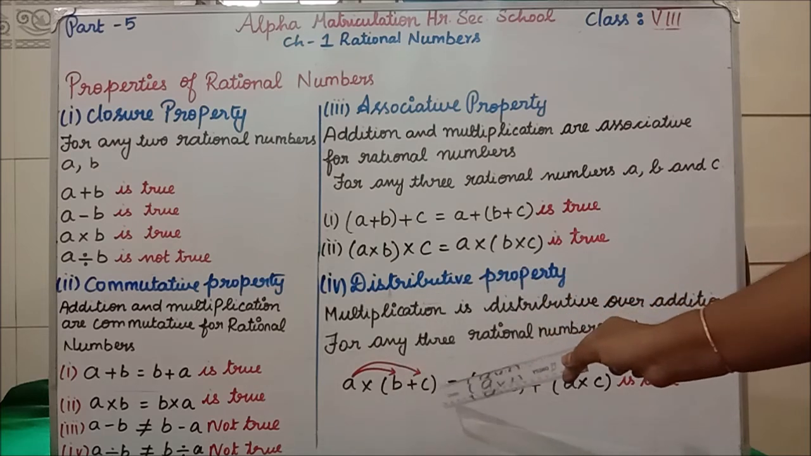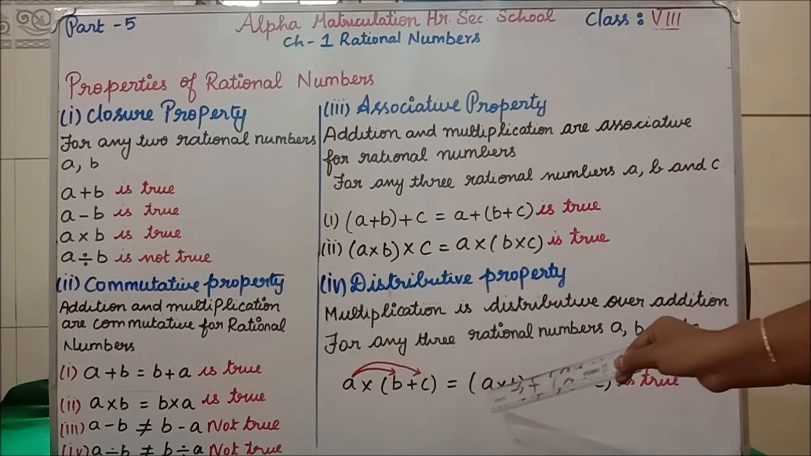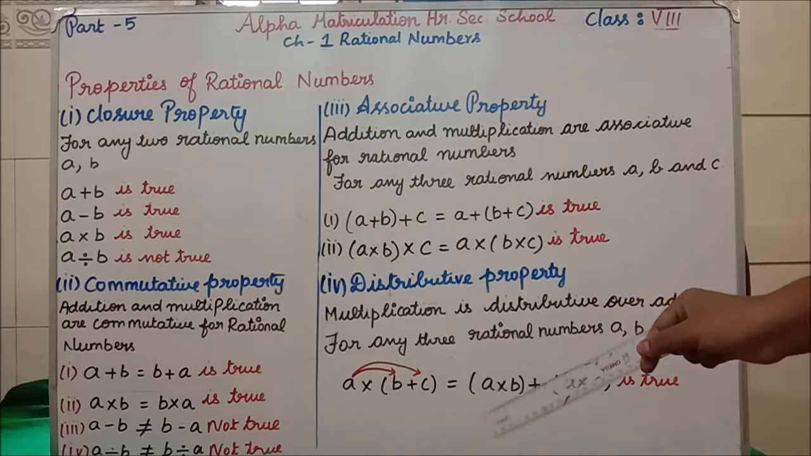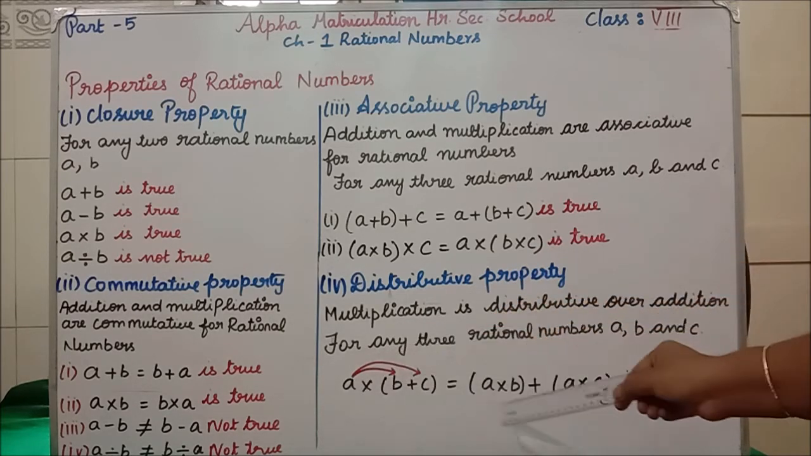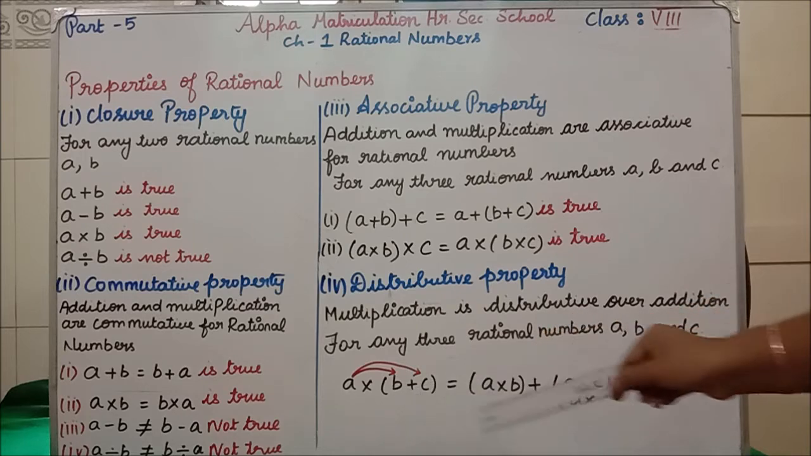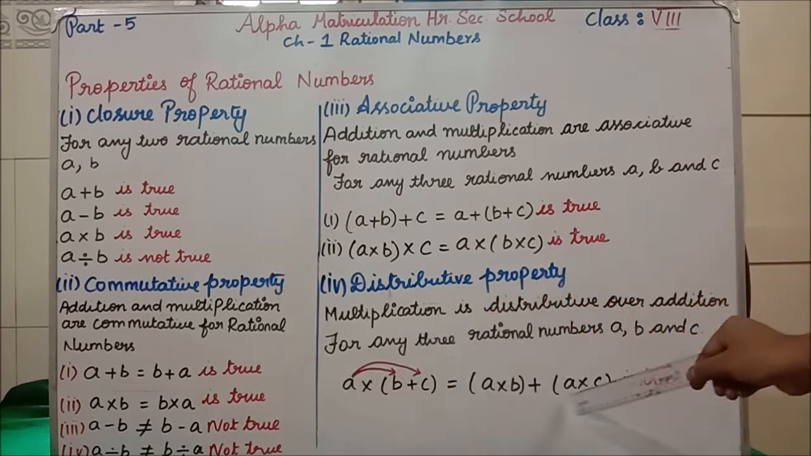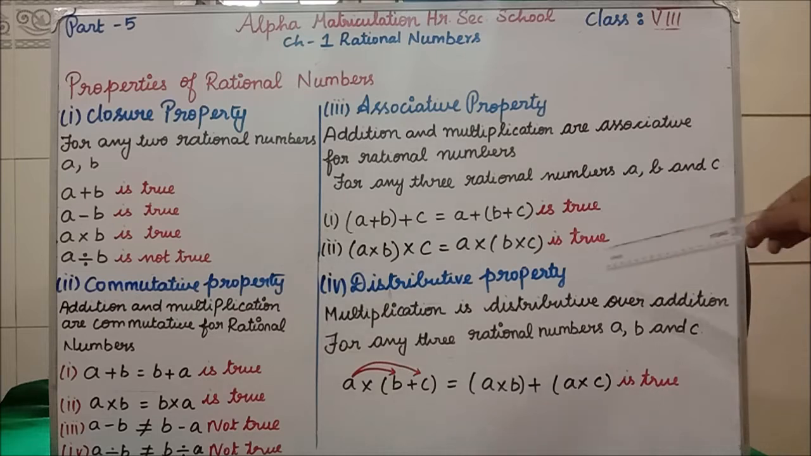A into B plus C equals, how we have to write the remaining part is, we are distributing this A to B. See, I have written an arrow mark. A into B, in the middle what sign are we having? Plus A into C is true. Only the distributive property, only one formula you are having.